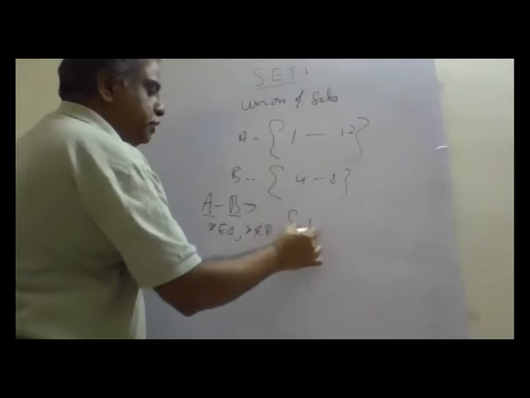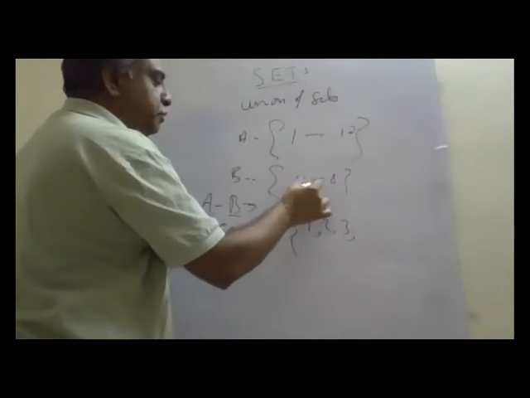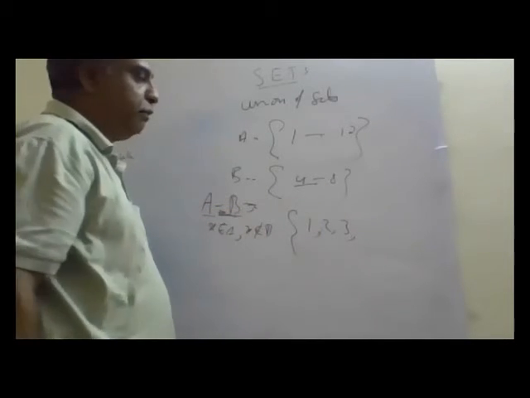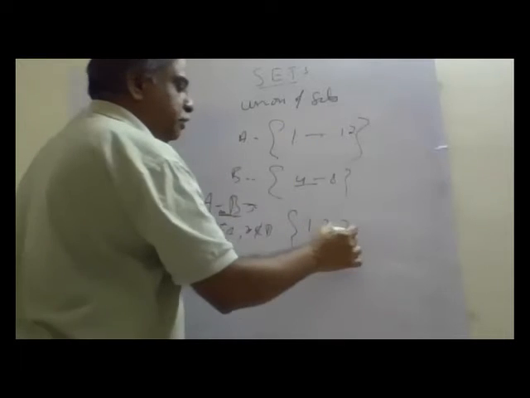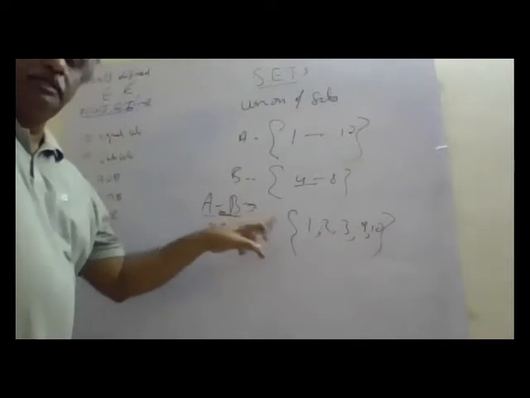No. So it is selected. 2, 3. 4 belongs to both, so it is in B. Whatever is in B should not come. It is minus B. So 1, 2, 3, 9, 10. This is A minus B.